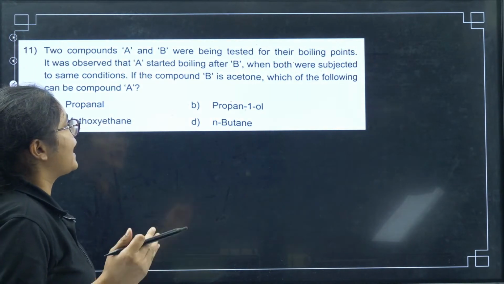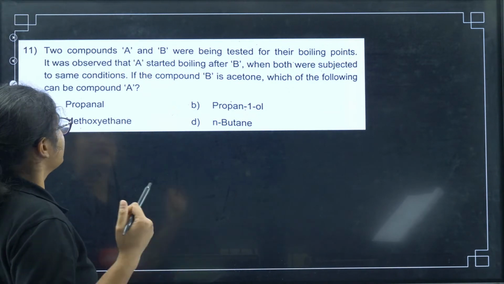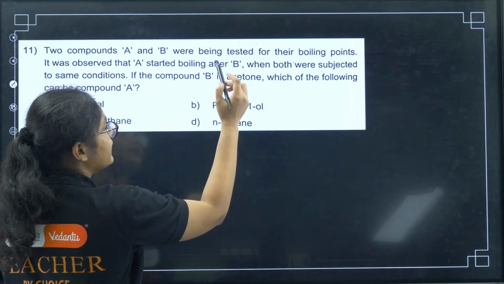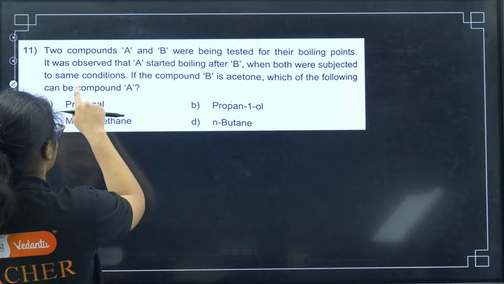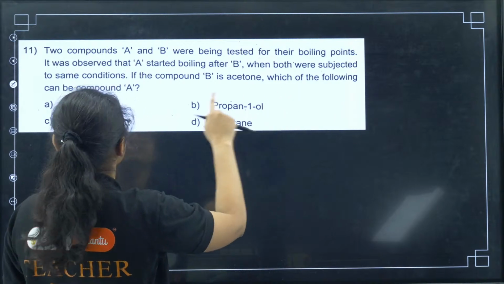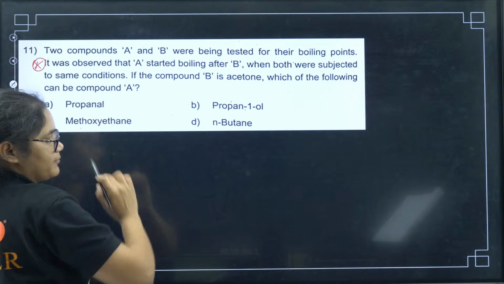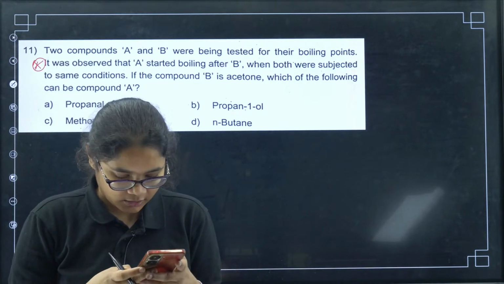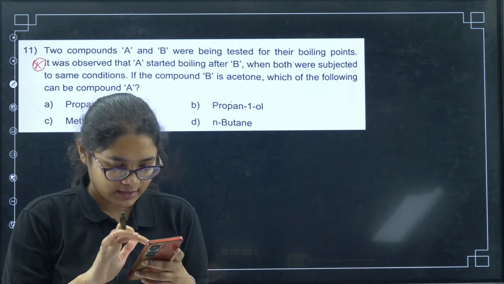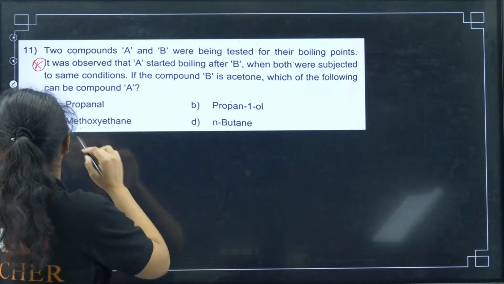Two compounds A and B were being tested for their boiling points. It was observed that A started boiling after B when both were subjected to the same conditions. If the compound B is acetone, which of the following can be compound A? I will say this question is a little bit tricky. Can you answer this one? See, this question is tricky. Let me explain quickly.